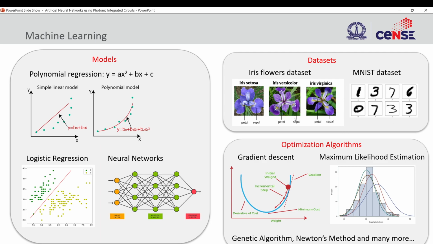Whenever we are trying to fit our model to the dataset, we use something known as optimization algorithms. These algorithms, like gradient descent and maximum likelihood estimation, tune our model iteratively so as to reach the minima for the loss function. The loss function is basically the difference between the current estimated value from the model, based on the current set of coefficients or parameters, and the real y value.